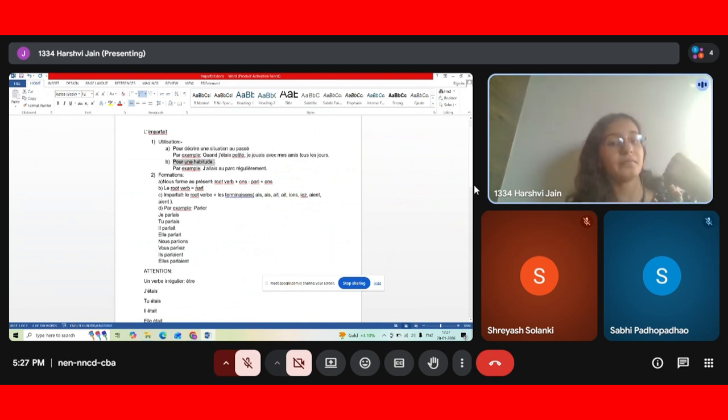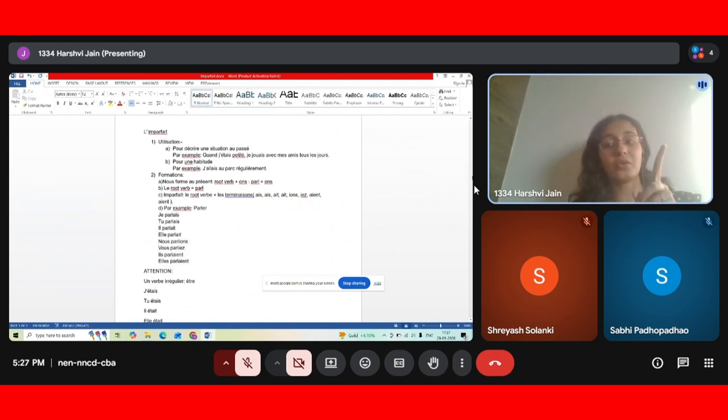How do we form the verb in the imparfait? What we have to do is take the nous form in the present of any verb. We'll take parler for example, then the nous form for parler, which is parlons. Then we have to remove the ons. Whatever is remaining is the root of the verb, which is parl. Then you have to add the terminaisons, which are ais, ais, ait, ions, iez, aient. Okay, and that's how you conjugate the verb.